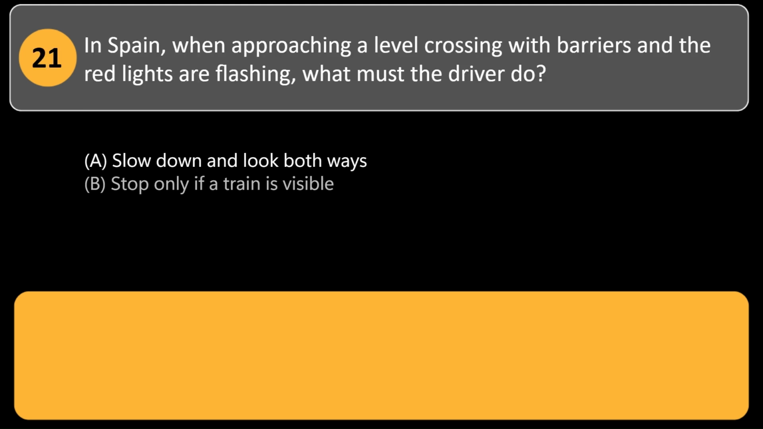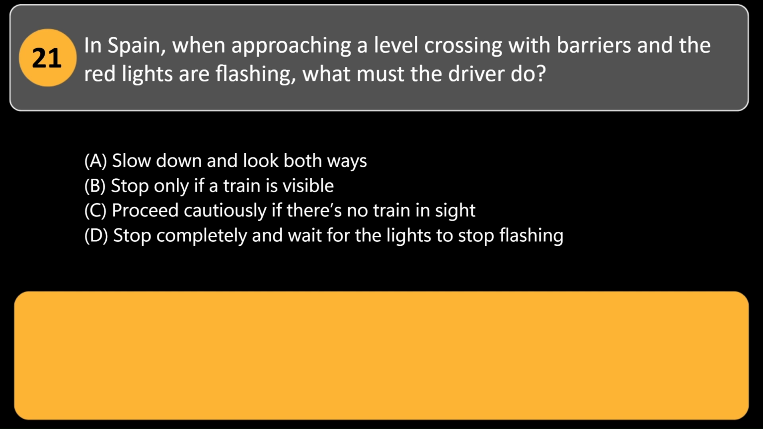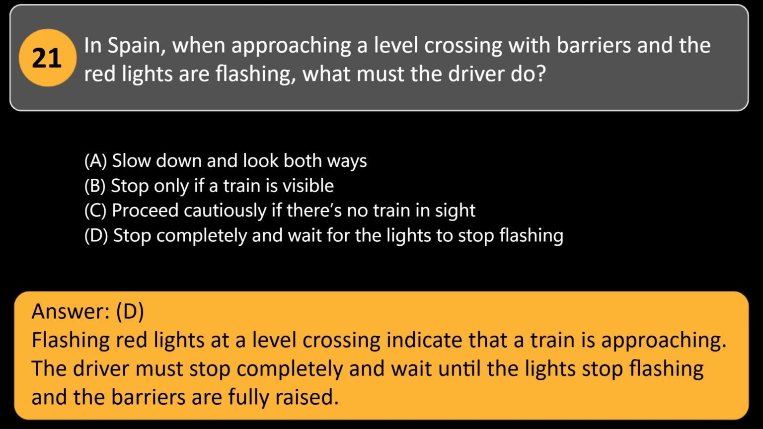In Spain, when approaching a level crossing with barriers and the red lights are flashing, what must the driver do? A. Slow down and look both ways. B. Stop only if a train is visible. C. Proceed cautiously if there's no train in sight. D. Stop completely and wait for the lights to stop flashing. Answer, D. Flashing red lights at a level crossing indicate that a train is approaching. The driver must stop completely and wait until the lights stop flashing and the barriers are fully raised.